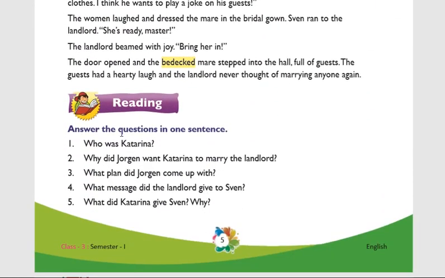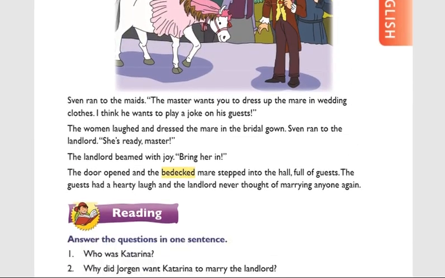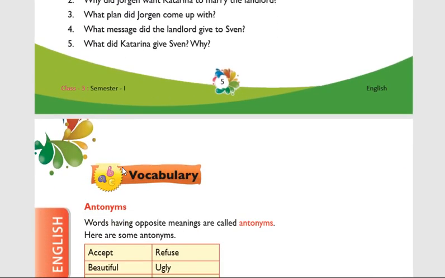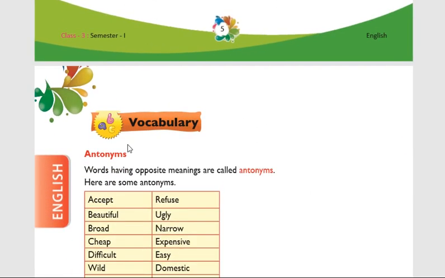Now coming to questions, who was Katrina? Yes, Katrina is the daughter of Jorgan. Why did Jorgan want Katrina to marry the landlord? Because the landlord will give more money, a lot of wealth, and so many lands. Okay, this is the question and answers. The remaining questions you will get the answers.